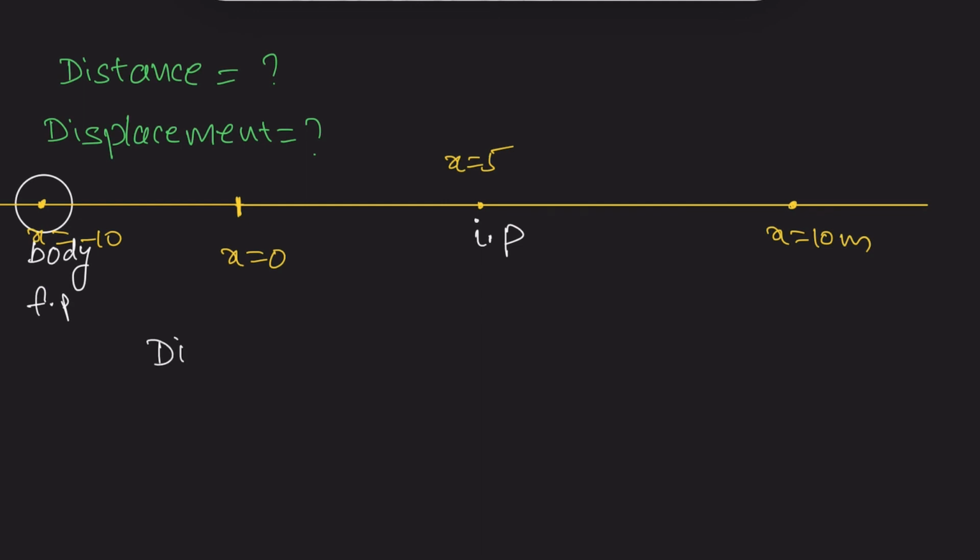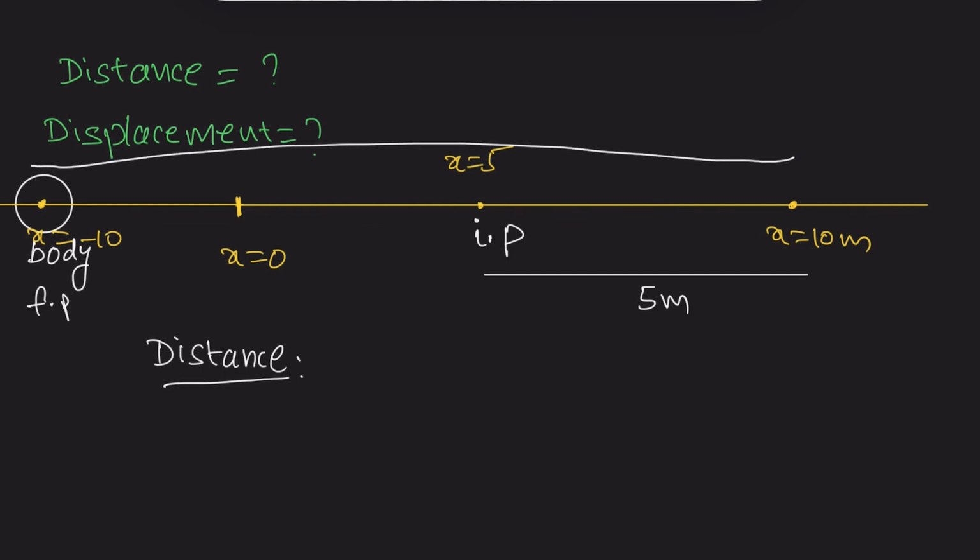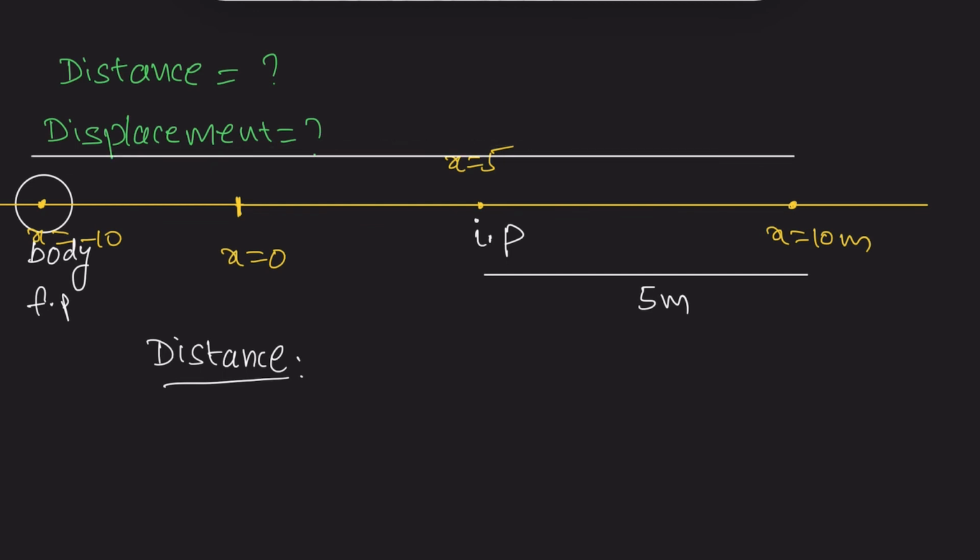First we measure the distance. So distance is nothing but the length of the path along which the body is moving. Initially the body is moving from x is equal to 5 to x is equal to 10. So here distance is 10 minus 5, that is 5 meters. Again it returns back from x is equal to 10 to x is equal to minus 10. So what is the distance between x is equal to 10 and x is equal to minus 10?